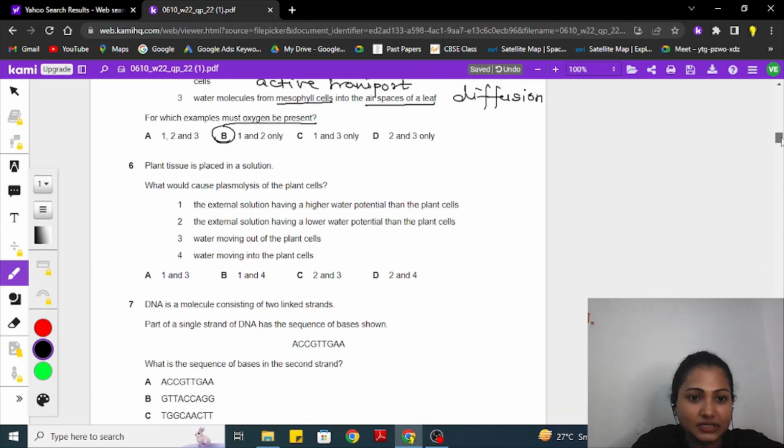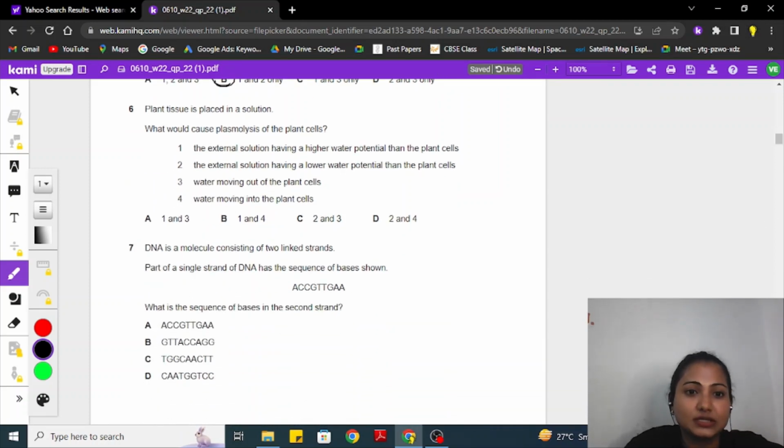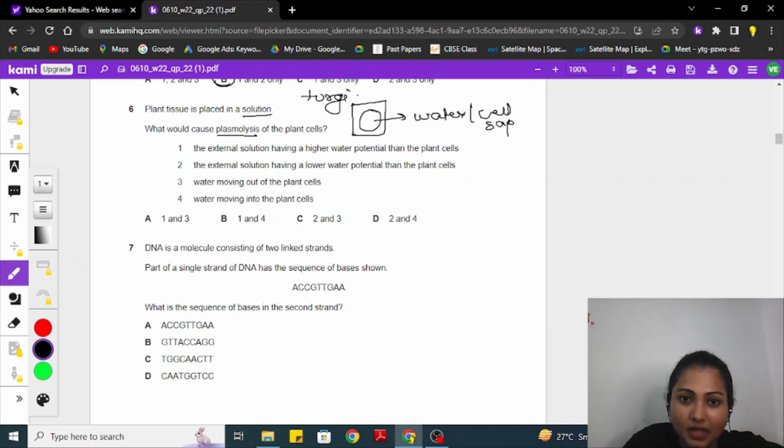Question number 6. Plant tissue is present in a solution. What would cause plasmolysis of a plant cell? So basically, what is plasmolysis? Here we have a cell, and this is a vacuole which is filled with water, or filled with cell sap. So we say this cell is a turgid cell. A plasmolyzed cell is basically one where the water has moved outside.